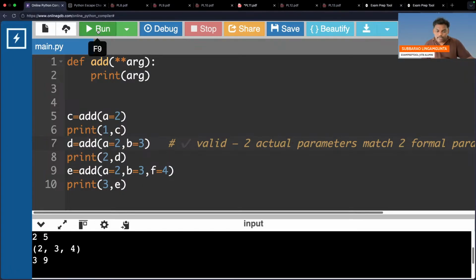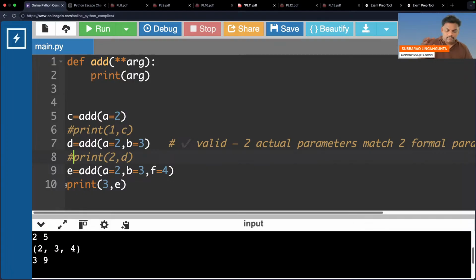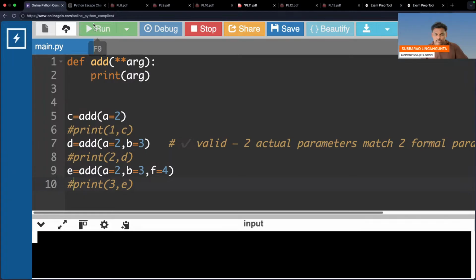Now let me run it. And one more thing: you are not returning anything. There may be a chance that you will get None. We'll see within a few minutes what exactly should be done. Otherwise, what I can do is comment all the prints. Now start, now what will happen.